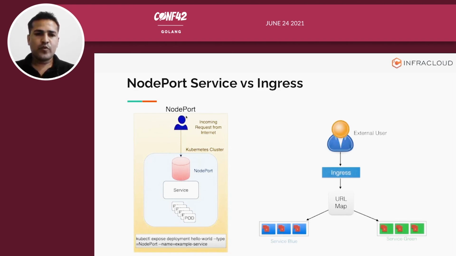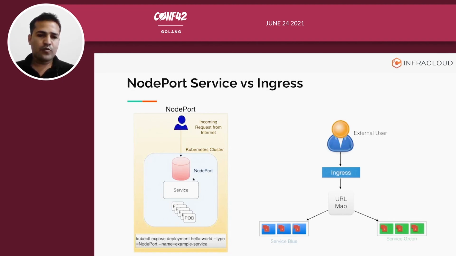When you use node port, you basically open a port on your worker nodes. Here in the diagram there is a set of pods wrapped by a service of type node port, and now your user is able to reach your application through the node port type service.